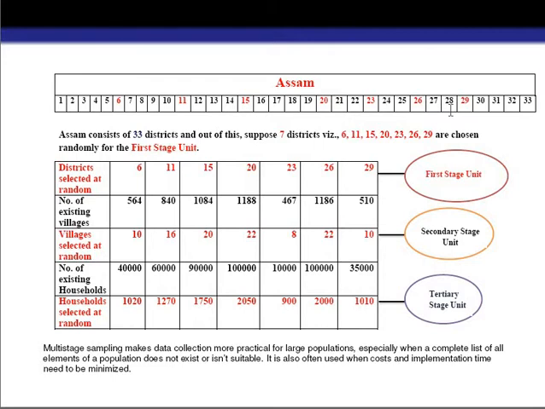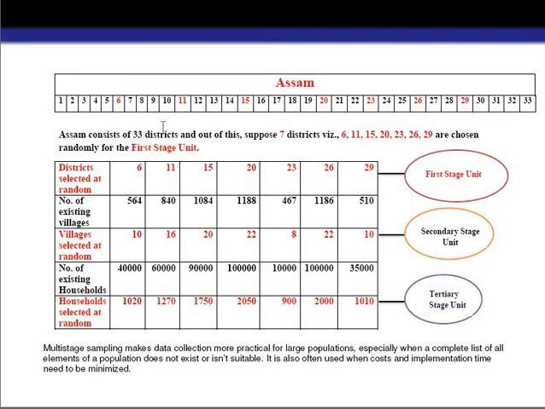So we may use the process of randomness to collect some of the districts for our study. Suppose, for example, out of the 33 districts, we want to collect the data from 7 districts only. So we use the process of randomness to collect the 7 districts out of the 33.